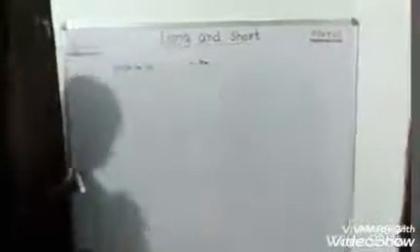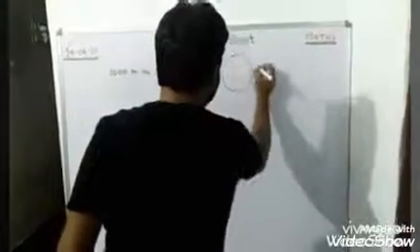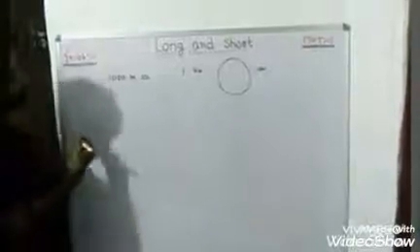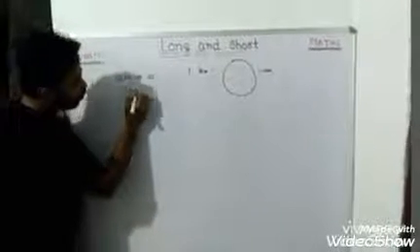So 1000 meters equal 1 kilometer. Like it is one cake, so it is a whole thing. When we make it half, half of 1000 meters will be 500 meters.